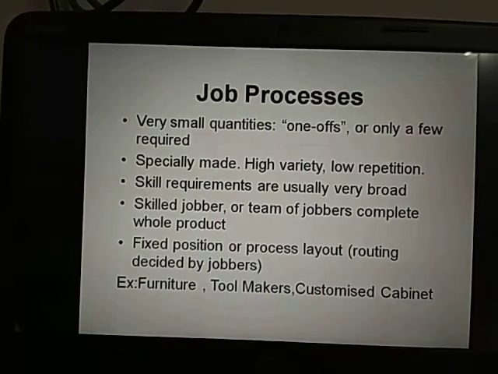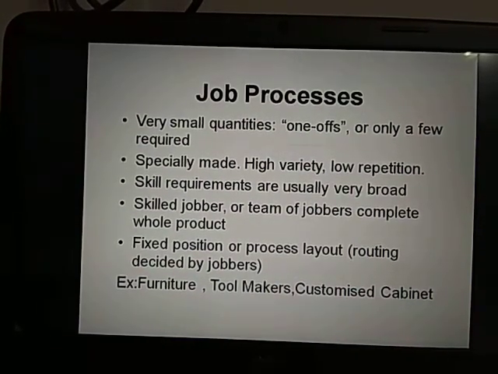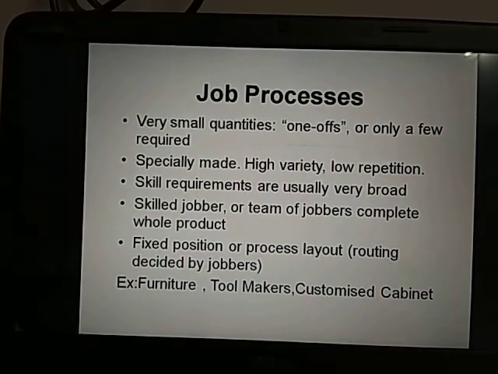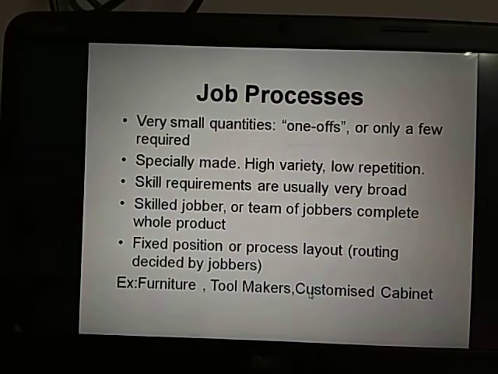The next one is job process. Comparatively, job process falls second in a row. Very small in quantities, one-offs. What are the best examples? Furniture, tool makers, customized cabinets. Let us take furniture.